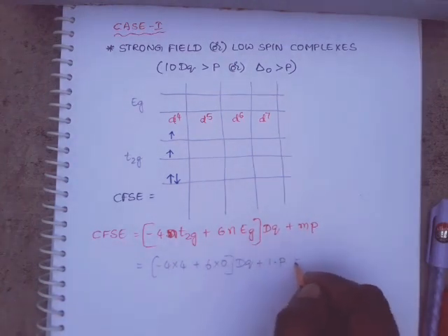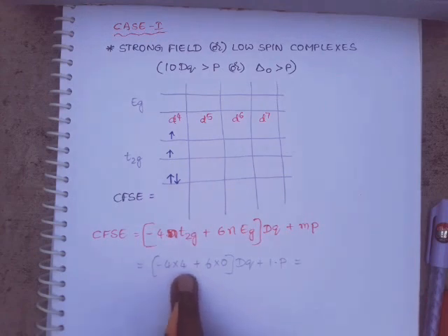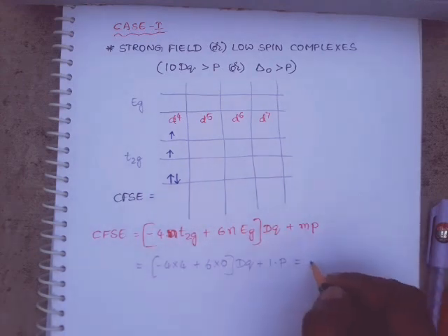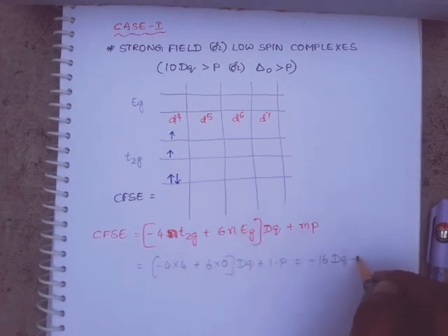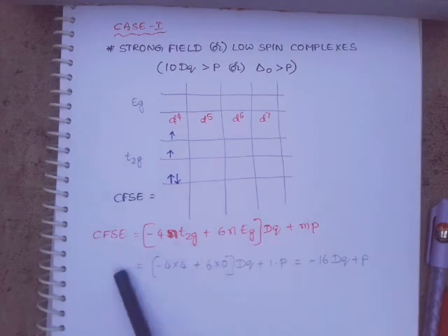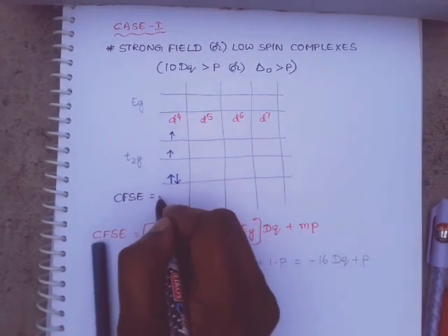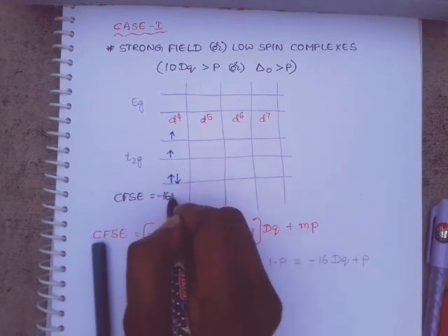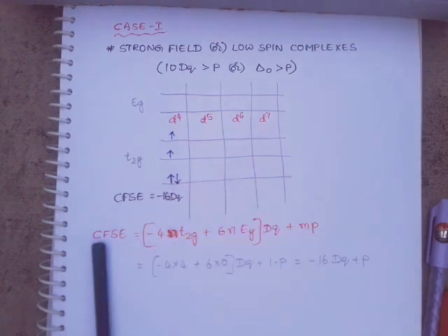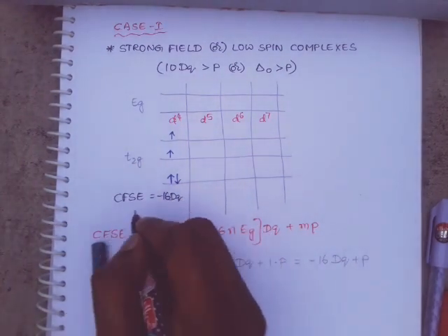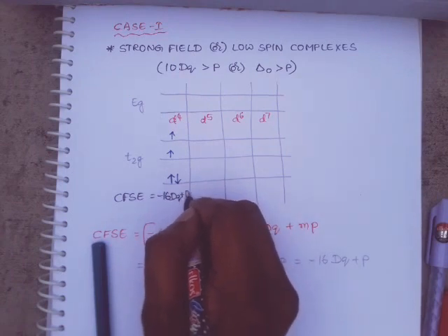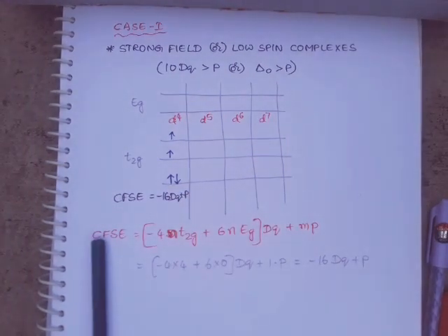That is minus 16 plus 0, that is minus 16 Dq plus P. This is the CFSE value for d4 electronic configuration in strong field complexes: minus 16 Dq plus P.